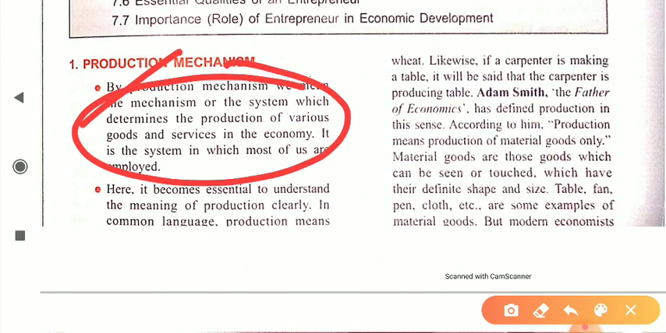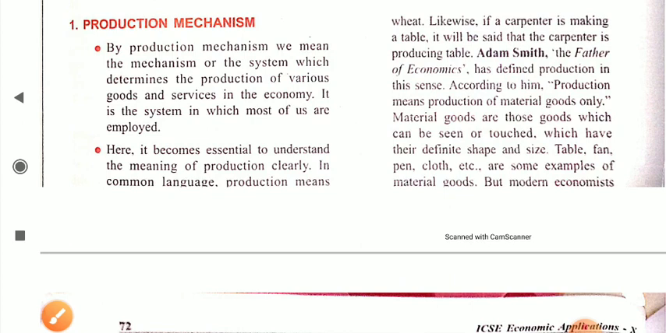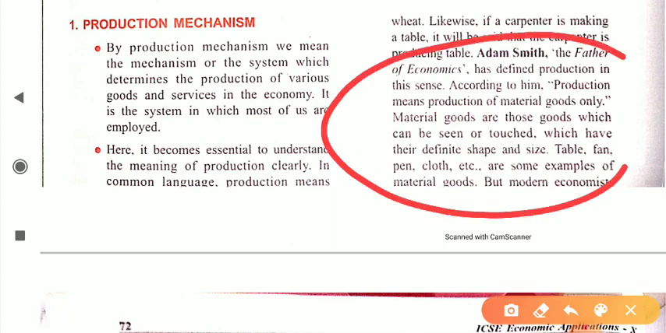Okay, dear student, to understand this concept, we will start with the definition given by Professor Adam Smith. You all know about Adam Smith. He is considered the father of economics. According to Adam Smith, production means production of material goods only. Material goods are those goods which can be seen or touched, which have their definite shape and size.